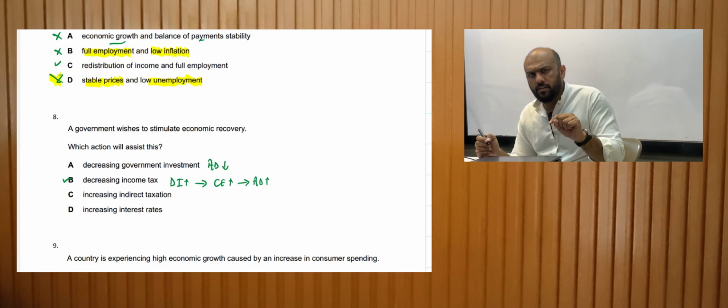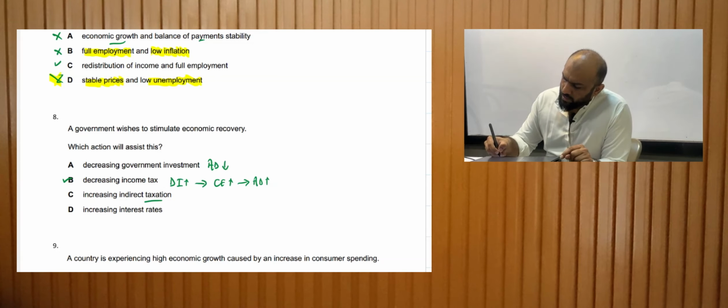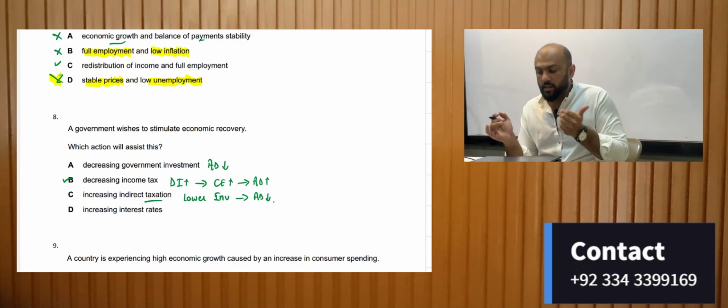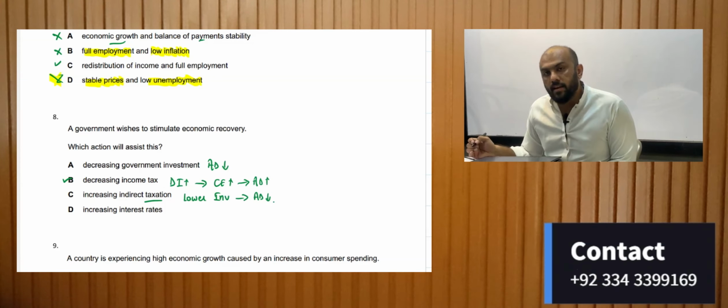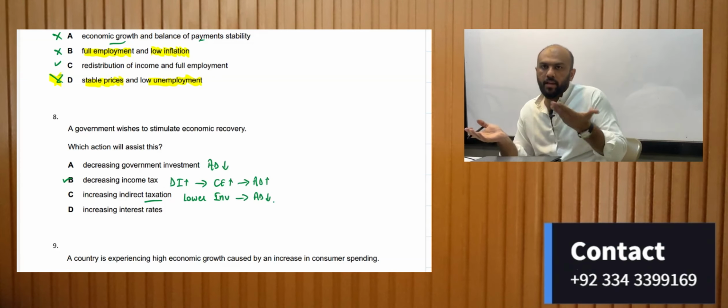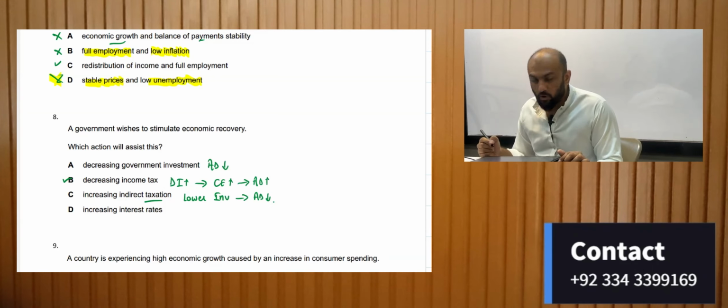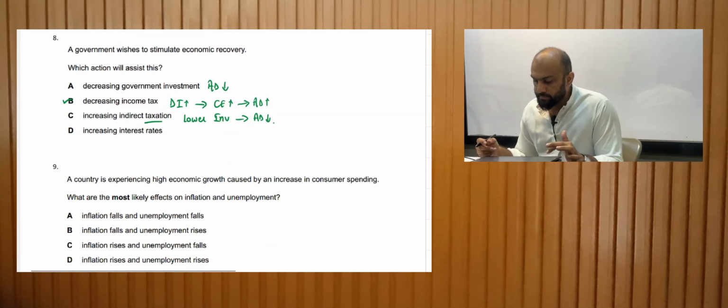Increasing indirect taxation would lead to lower investments. As a result, the aggregate demand would decrease. We want the option that would increase aggregate demand. Increasing interest rates, people would save, invest less, aggregate demand would fall. Hence, D is also not the correct answer.